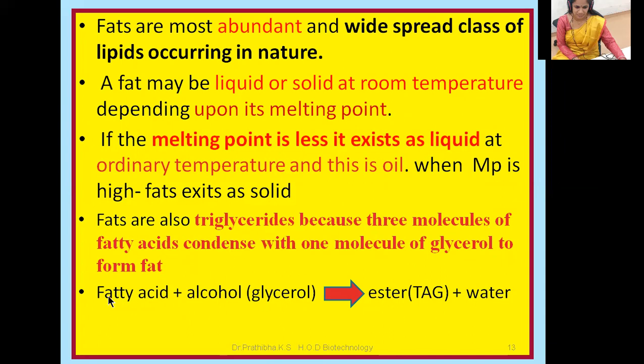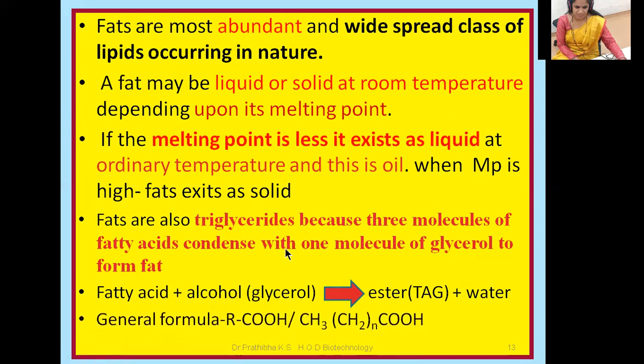You can see here the reaction. Here you need to write 3 fatty acids. Write here: 3 fatty acids react with 1 molecule of the alcohol glycerol to form esters of triacylglycerol with the release of 3 water molecules. The general formula of these fatty acids is RCOOH, or you can also write CH3(CH2)nCOOH.